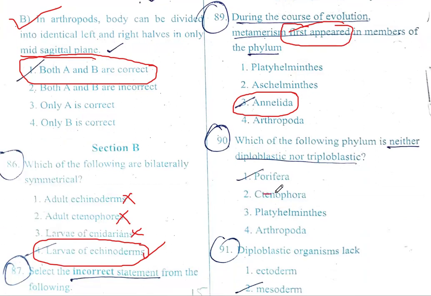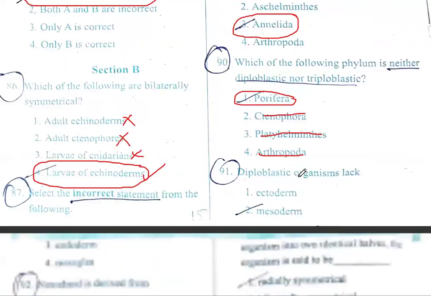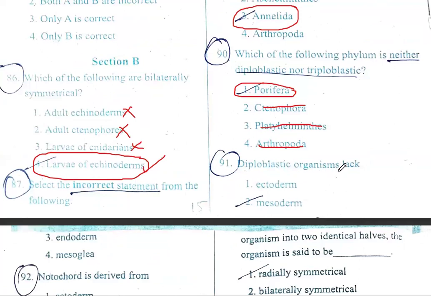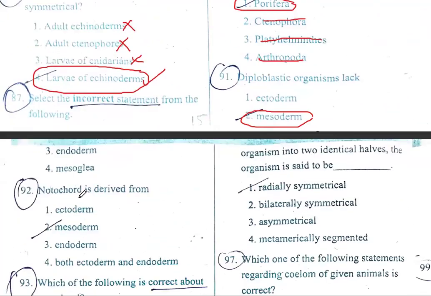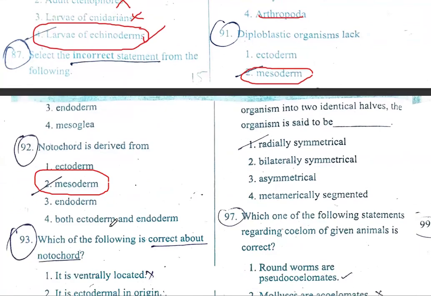Which of the following phylum is neither diploblastic nor triploblastic? Ctenophora, it is diploblastic. Platyhelminthes, triploblastic. Arthropoda, triploblastic. Porifera, neither diploblastic nor triploblastic. Diploblastic organisms lack which layer: ectoderm, mesoderm, endoderm, mesoglea? That is mesoderm. Notochord is derived from ectoderm, mesoderm, endoderm, both ectoderm and endoderm? It is derived from mesoderm.